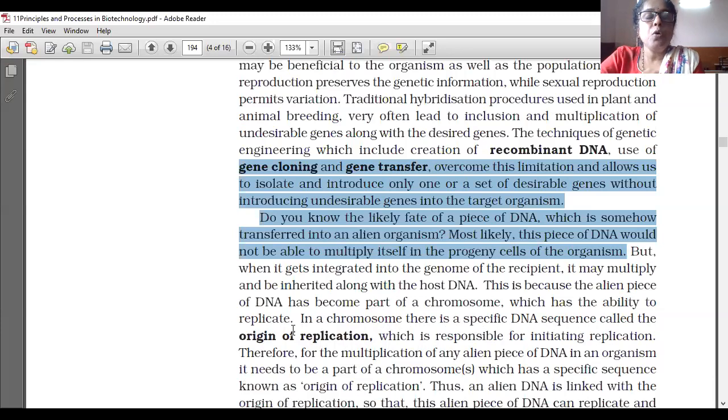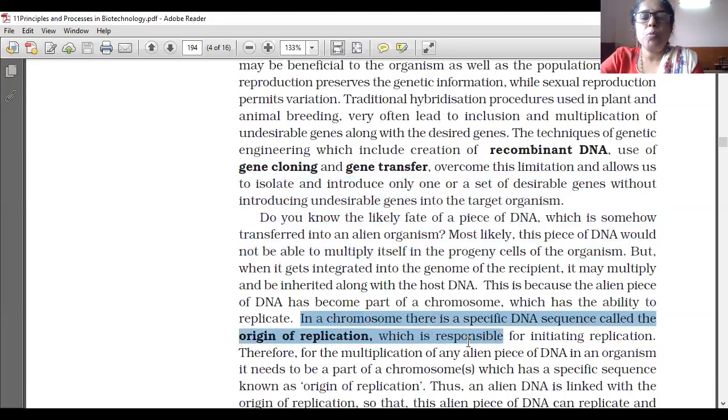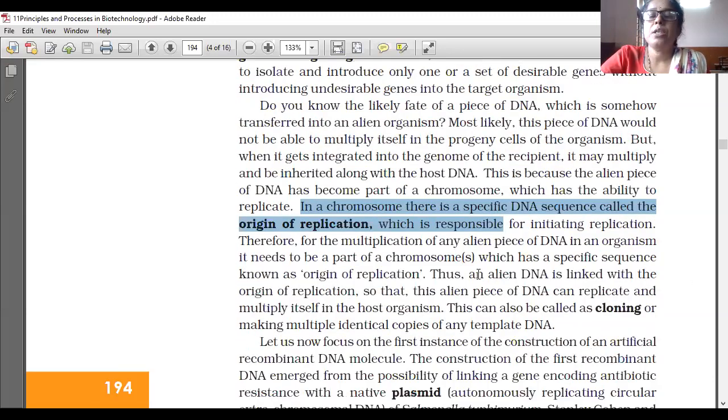That is called the origin of replication. Origin of replication is important. From where replication starts, that DNA sequence is called the origin of replication.